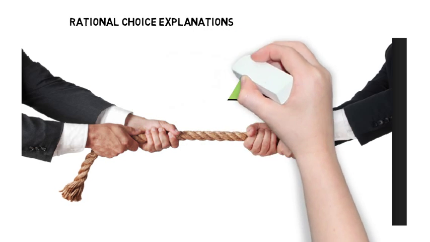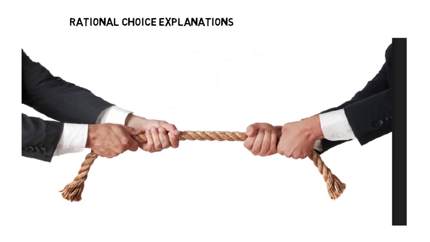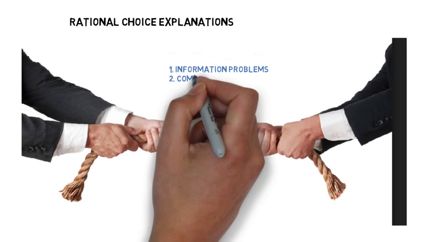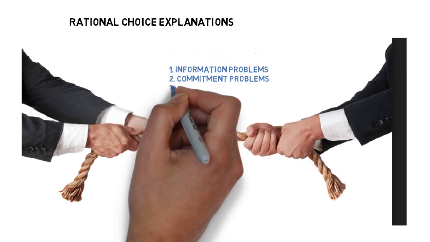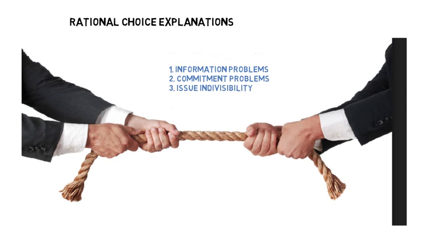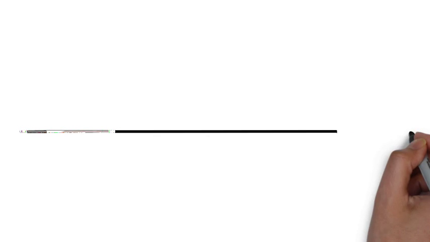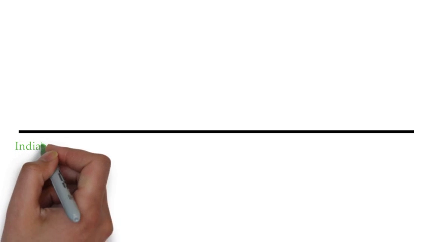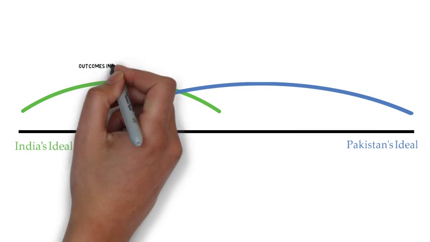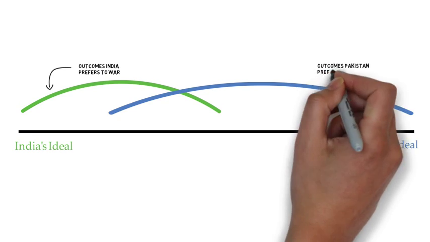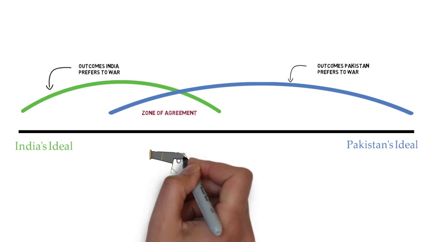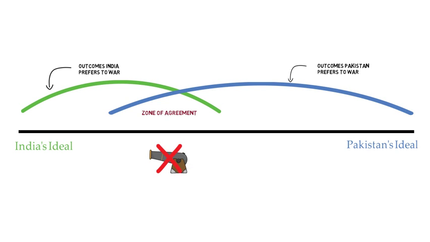In a well-known article, James Fearon summarizes three rationalist explanations for why wars occur despite this inefficiency: information problems or uncertainty, commitment problems, and indivisible issues. To illustrate these explanations, consider a very simplified version of the India-Pakistan dispute over Kashmir. This represents the bargaining space with the ideal points of India and Pakistan marked. We can mark a range of acceptable agreements for each country. The overlapping range is called the zone of agreement. If there is a zone of agreement, we can expect that there is a compromise that is preferable to war.